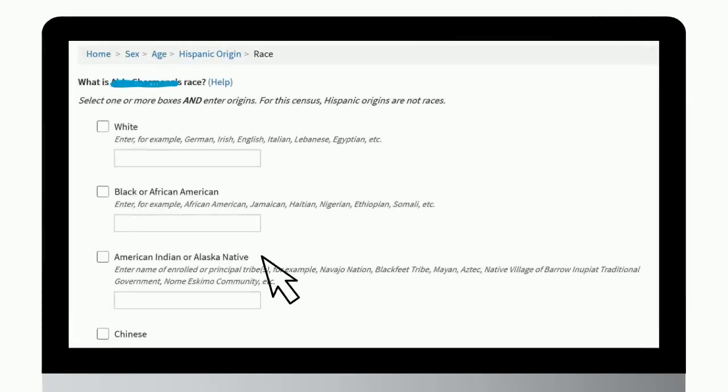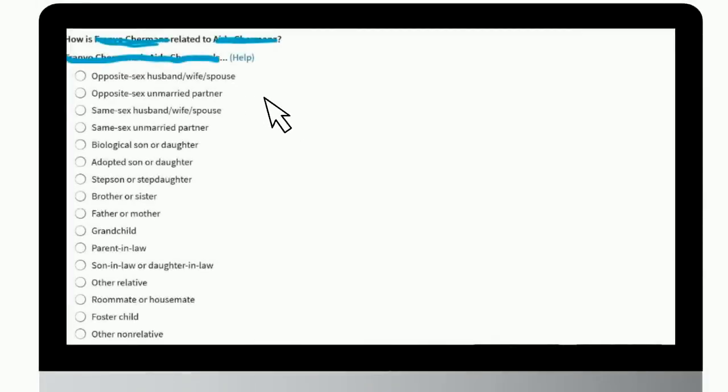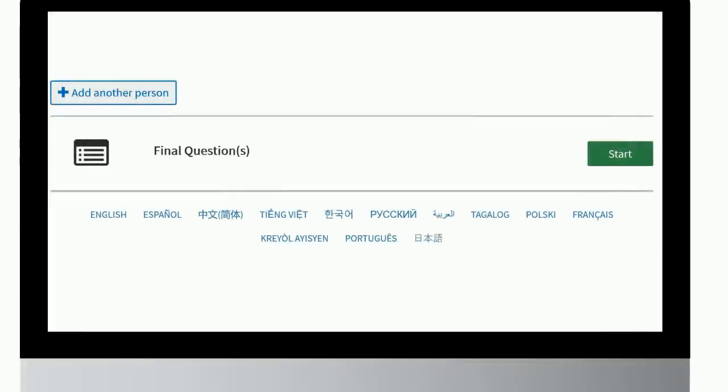Then they will ask you about this individual's race and their origins. You can click multiple categories, and it is your decision how you identify your own race and the race of others living with you. Then they will ask you about your relationship with the other people living in your household. You're almost done. When you finish this section, you will be directed to answer the final questions.